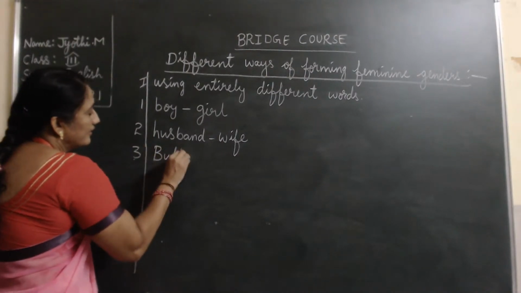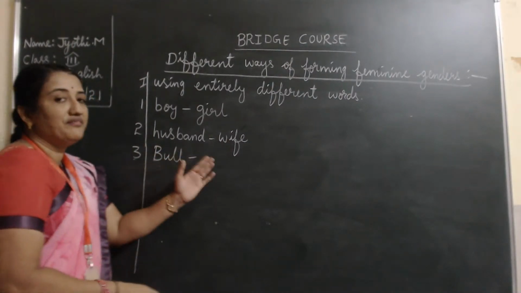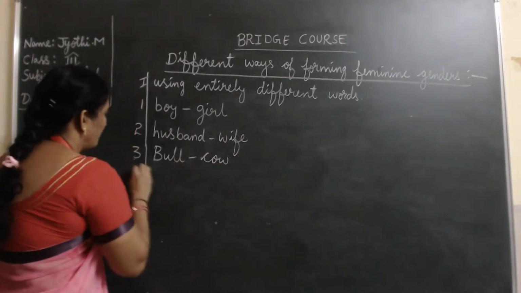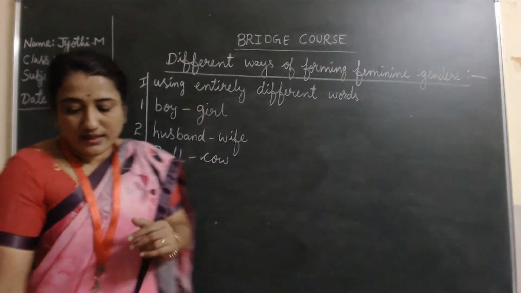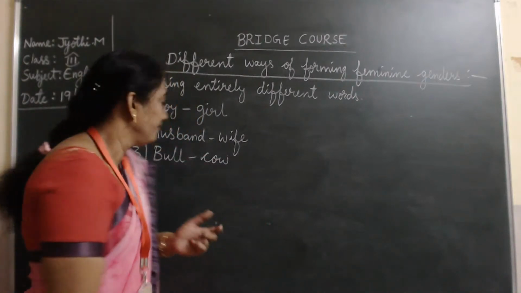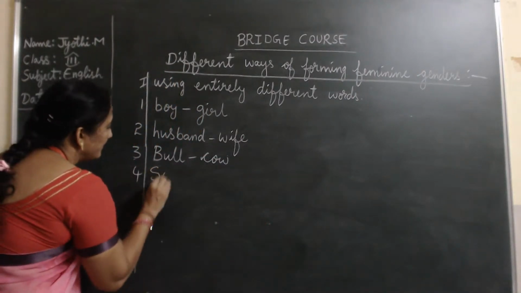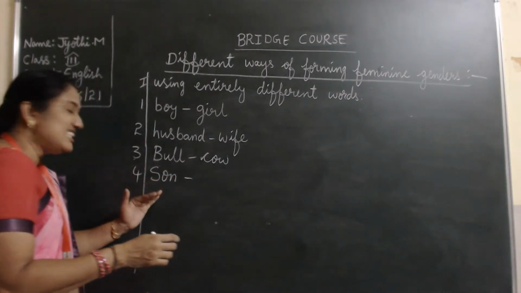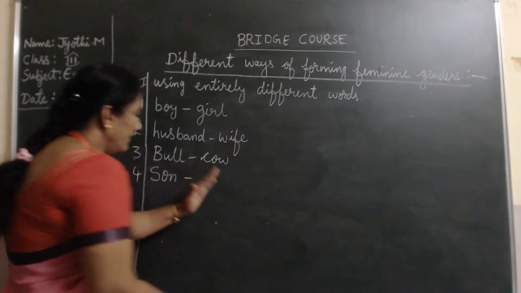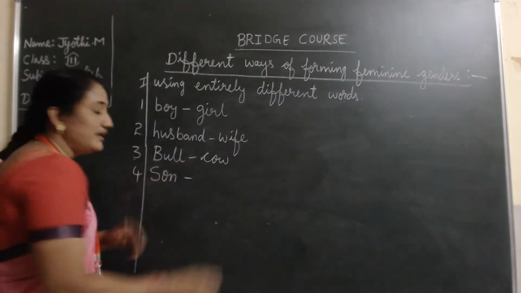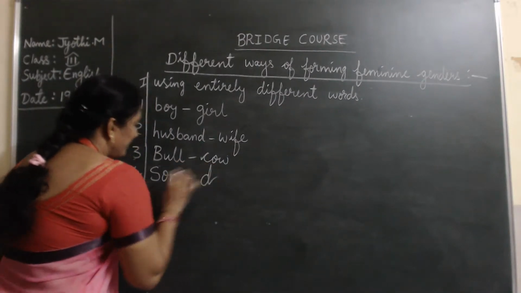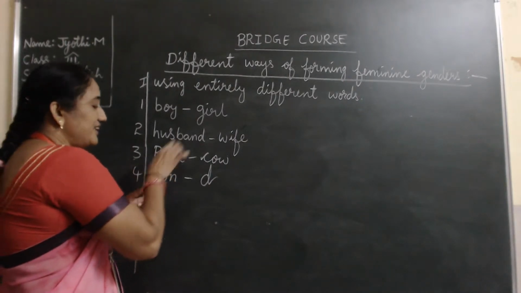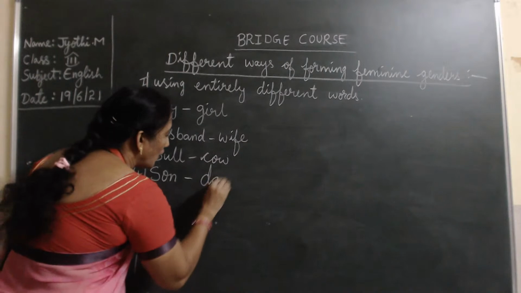Then bull. Bull opposite will be cow. Then son, S-O-N, son. The male child of the family. What will be the feminine gender? This son is a male gender, and it will be changed into a feminine gender as daughter.